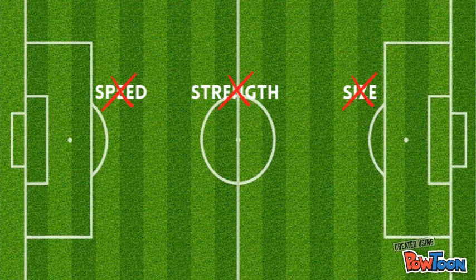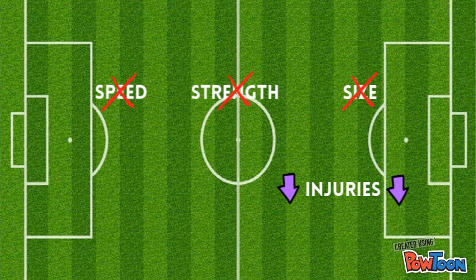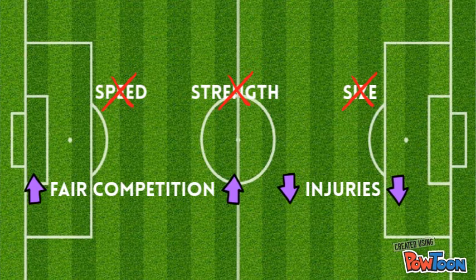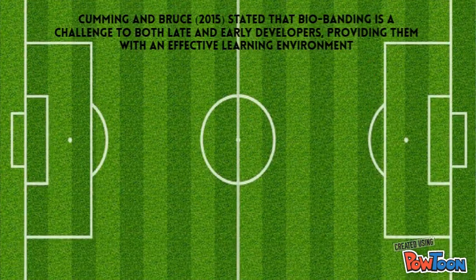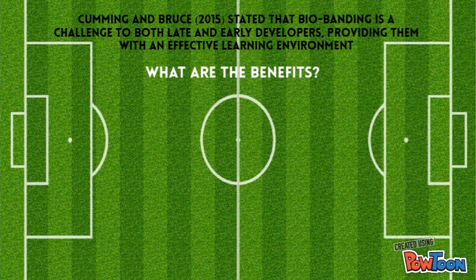Banding players by size also reduces the risk of injuries and increases the level of fair competition due to the increase in equality. Cumming and Bruce 2015 stated that biobanding is a challenge to both late and early developers, providing them with an effective learning experience. So how does this benefit each band?